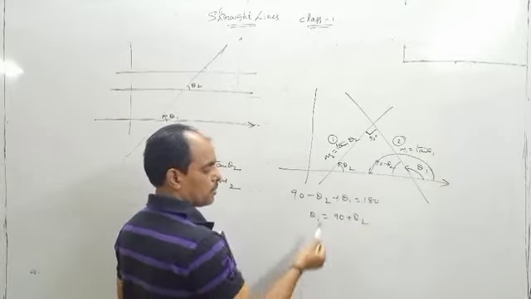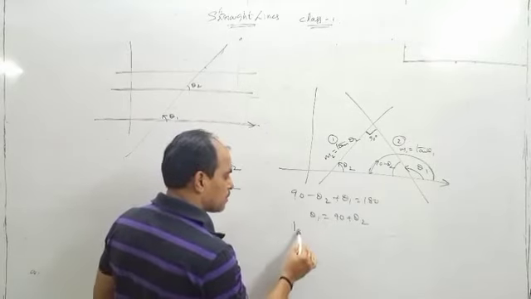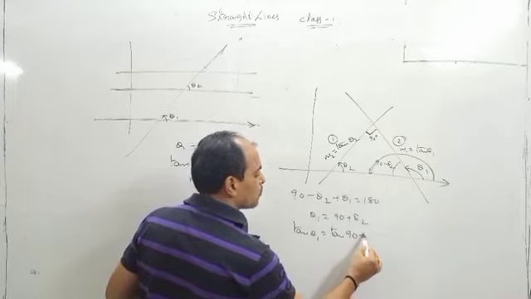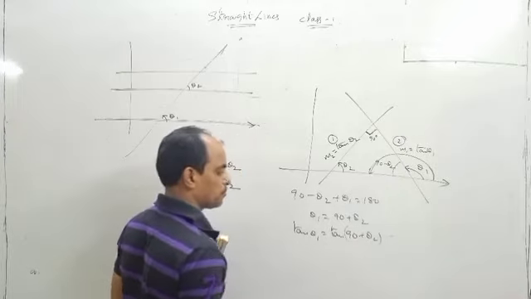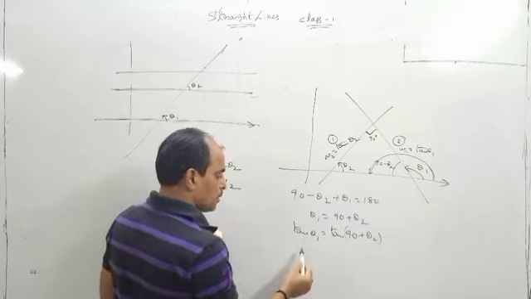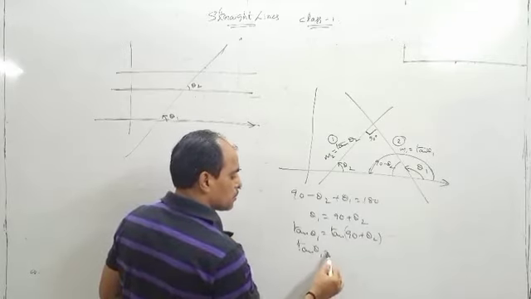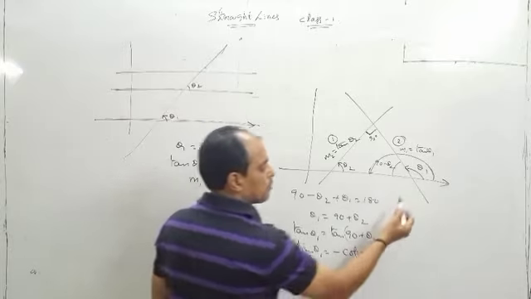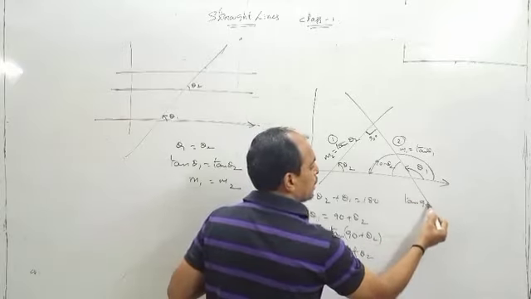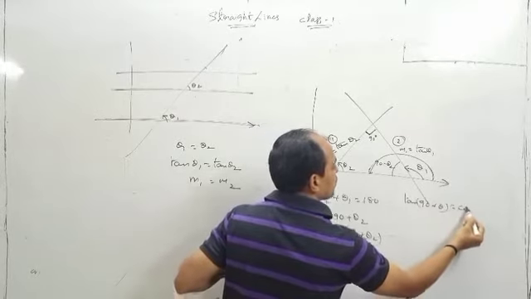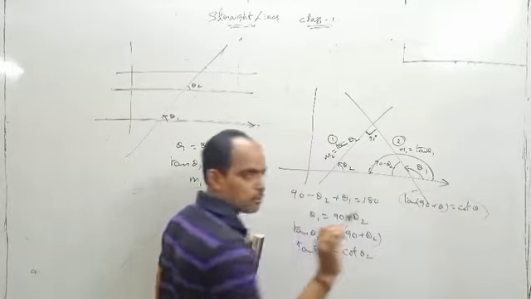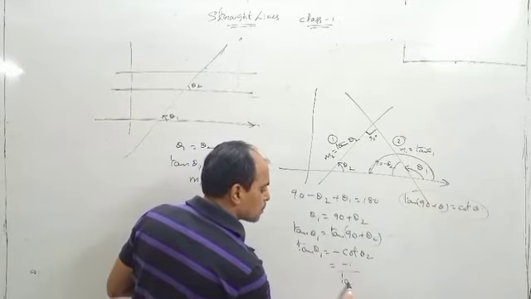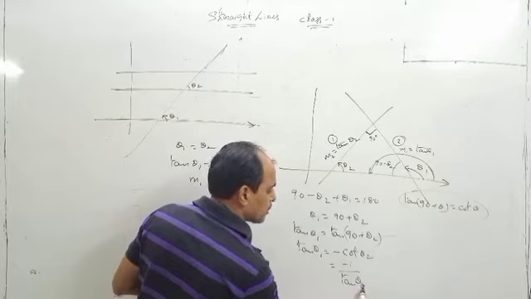Correct? So applying tan, tan of theta 1 is equal to tan of 90 plus theta 2. Tan theta 1 is equal to tan 90 plus theta 2, which means minus cot theta 2. Here you should know the formula, trigonometry gives tan of 90 plus theta as minus cot theta. So cot theta again we can write as 1 by tan theta.